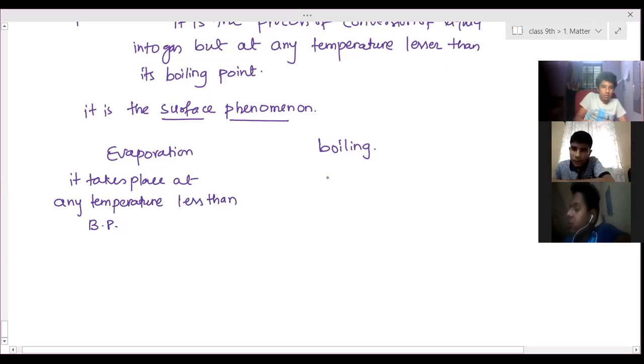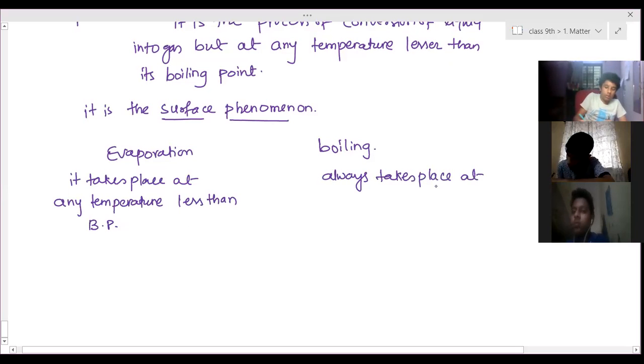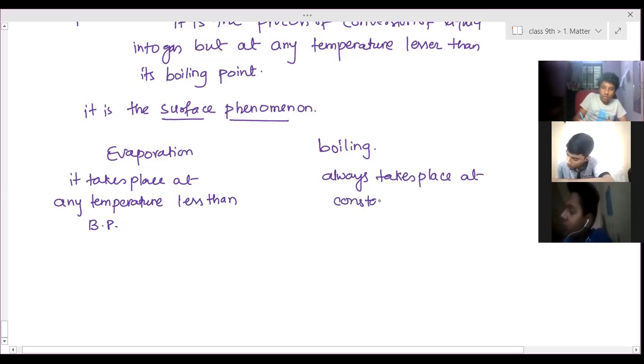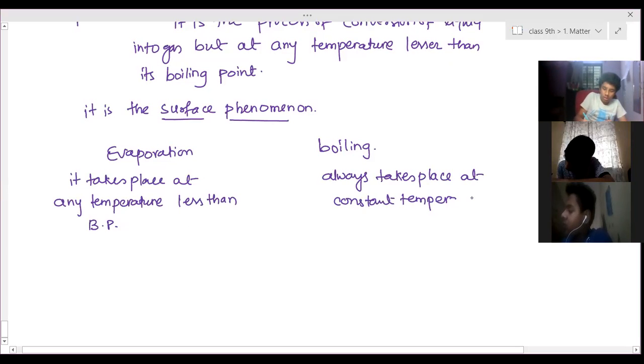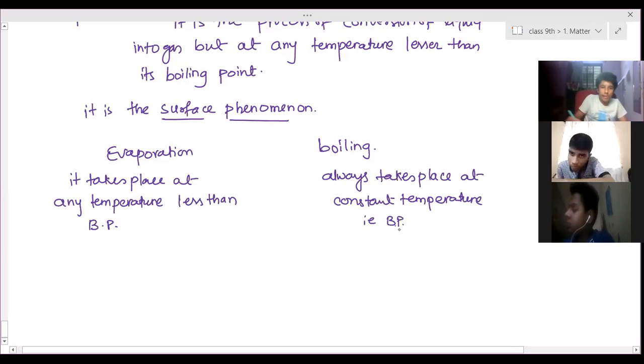And boiling always takes place at boiling point, at constant temperature. That is its boiling point. That's the first main difference.